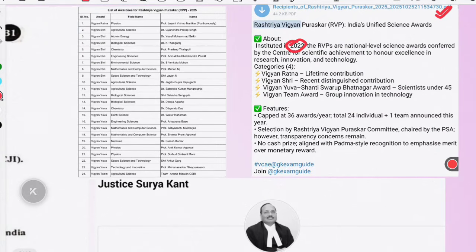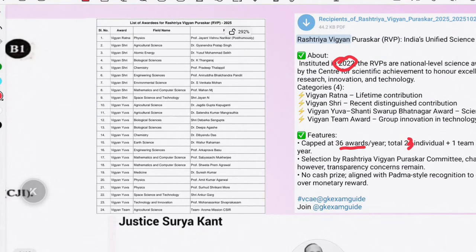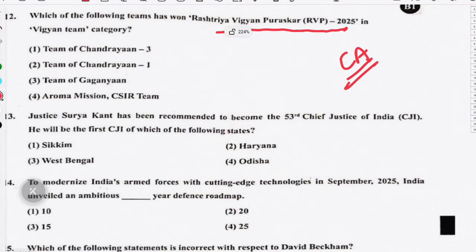And this year they have given 36 awards, 24 individual, 1 team. Selection: not more than 36 awards will be given. This year they have given 24 plus 1. And you can see the awards here. Sorry, this might be 23 plus 1 award. And the question was about the Vignana Team Award, that is in agriculture science, that is Team Aroma Mission CSIR. So this will be the answer, and the rest you can read. And the PDF is available in our Telegram channel. There is the Aroma Mission CSIR team.